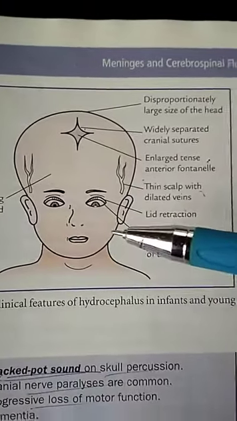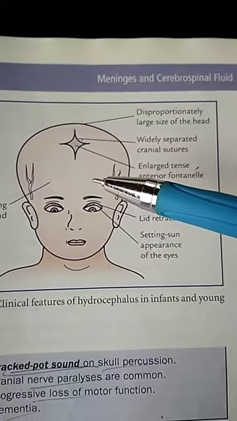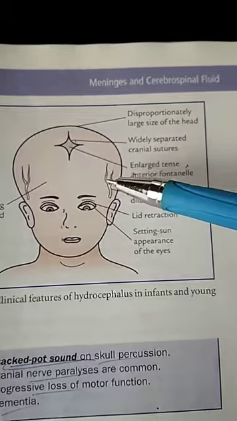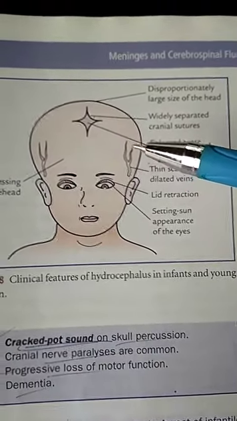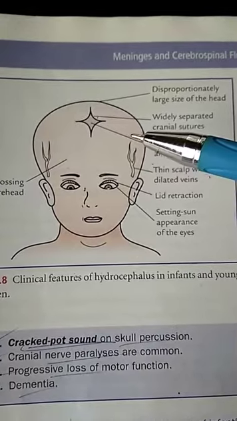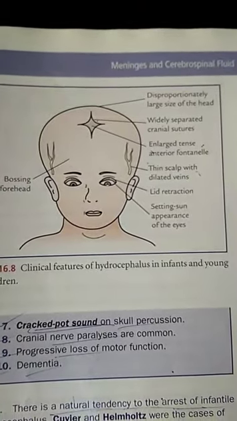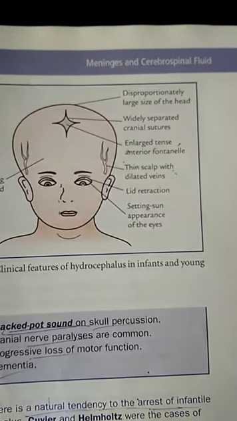The seventh one, when you tap or percuss the skull at the site of the junction of frontal, parietal and temporal bone, it will give the cracked pot sound, which indicates the widely separated sutures. There can be cranial nerve paralysis, progressive loss of motor function and dementia.